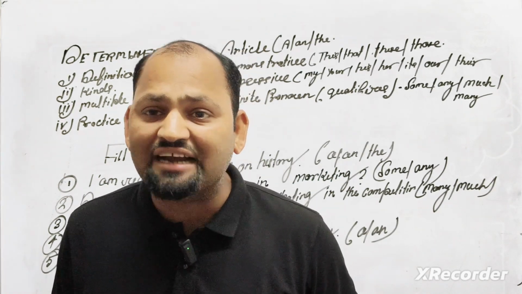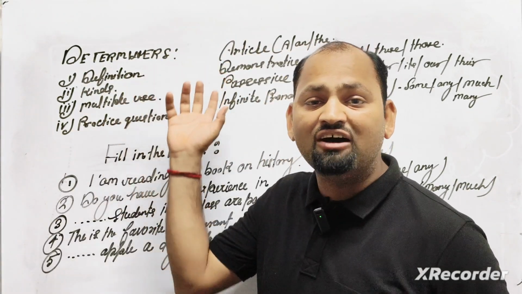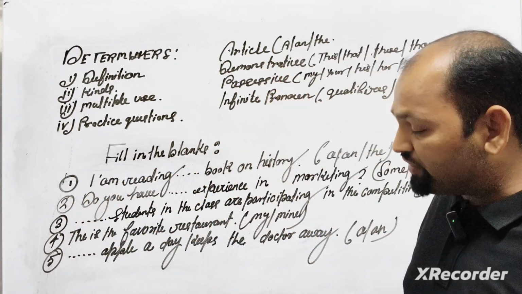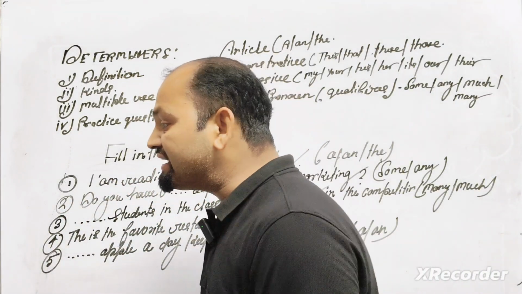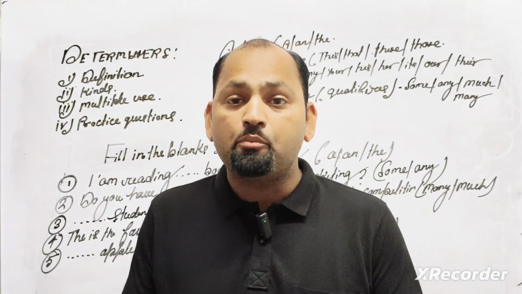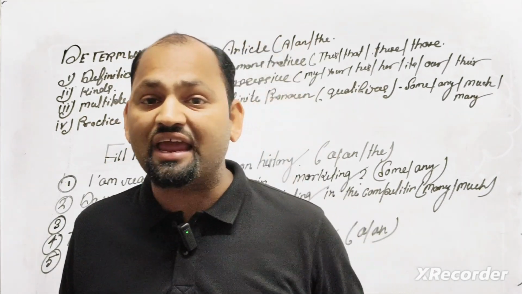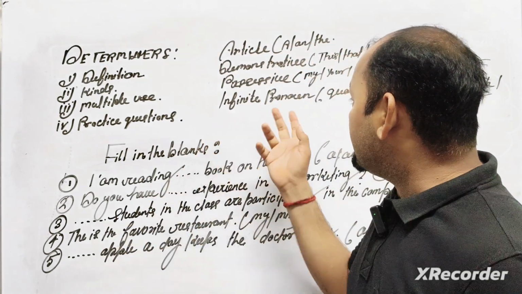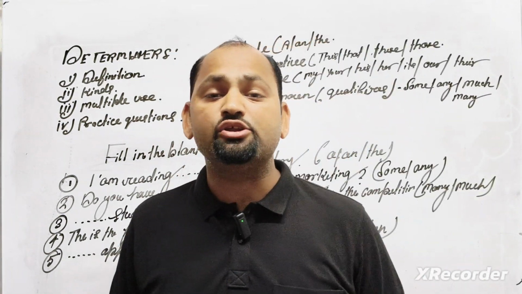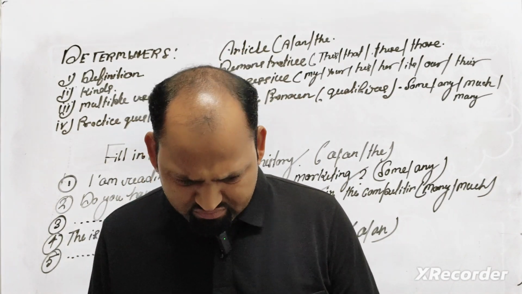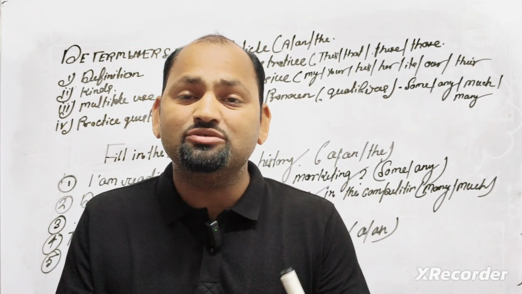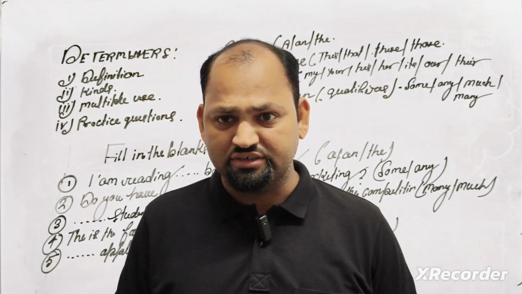If I tell you the kinds accordingly, I have already written the four kinds here. First of all, we can say article based. Second, we can call demonstrative based. Third, we can call possessive case, and last we can call indefinite pronoun based, which will tell you the quantifiers. Now let me discuss a few more terms related to your determiners.